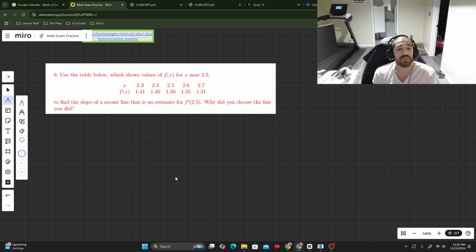But time yourself. It says use the table below. Show which values for this. So I'm just gonna give myself 5 minutes to try to figure this out. This shows the values for this near 2.5. To find the slope of a secant line that is the estimate for this, why did you choose the line you did? So we have to choose a line. It says a secant line. I know what a tangent line is. I don't know what a secant line is. So I'm just gonna pretend to do something that I know how to do.